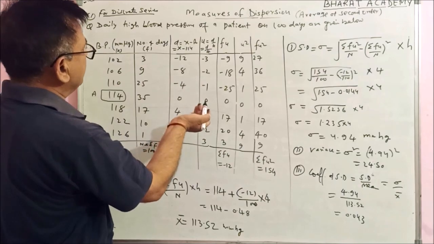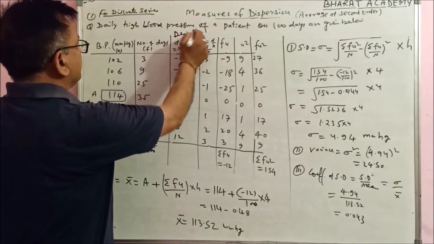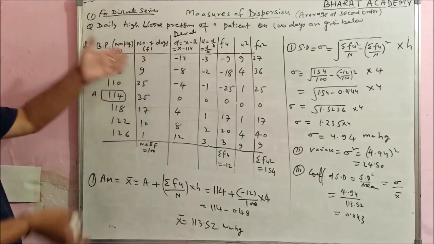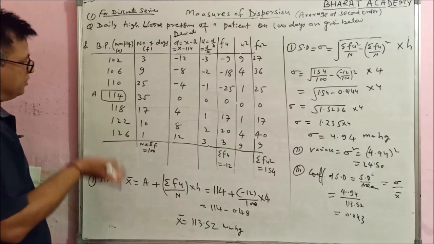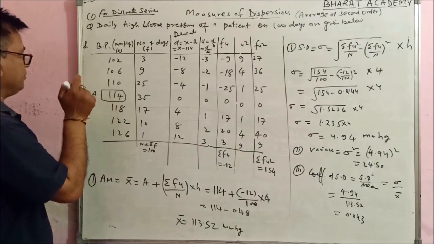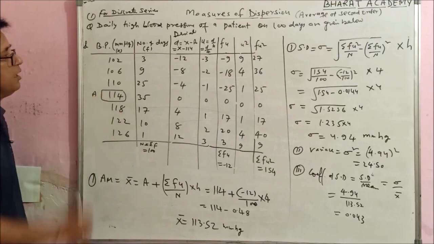I have to find D. D means deviation, the deviation from the assumed mean. The assumed mean A is calculated from the values of x. Whatever value is in the middle of x, you take as the assumed mean. I have taken 114 as the assumed mean.